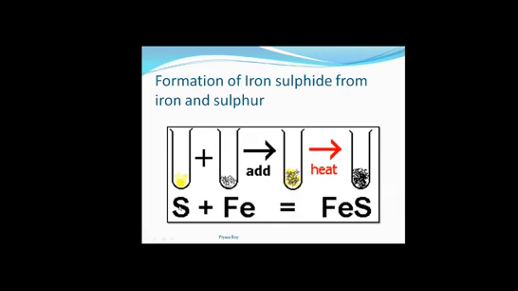This reaction of sulfur and iron forming ferrous sulfide is a chemical change, because this ferrous sulfide cannot be converted back to iron and sulfur again. This change is permanent and its composition is totally different from that of its original constituent substances.